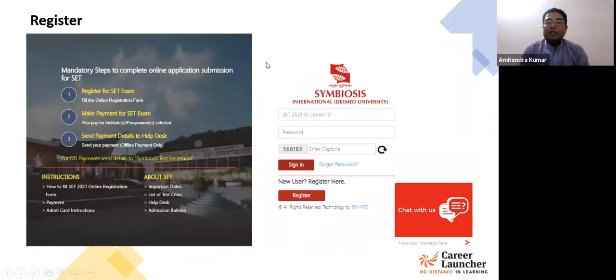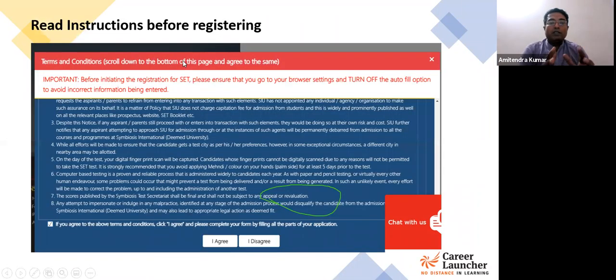So the first thing is to register your application, to create your credentials for the Symbiosis entrance examination. Here is the first step. You click on register, and then a new window will open wherein you get some guidelines, which talk about the various terms and conditions which the university wants you to read before you go ahead and complete the application process.